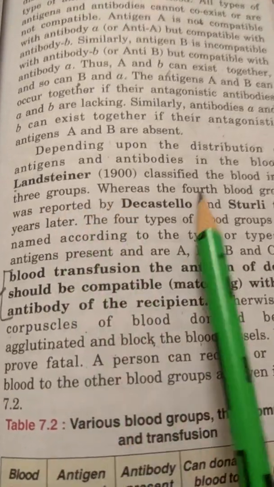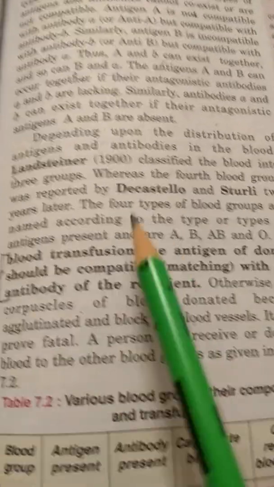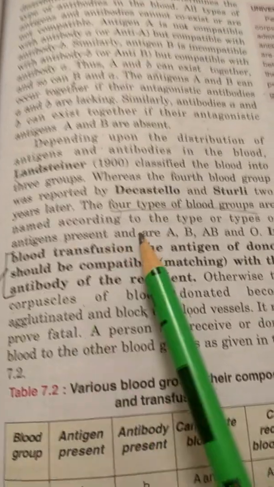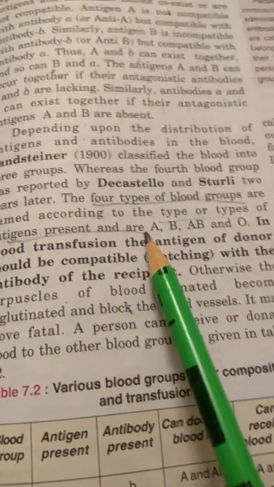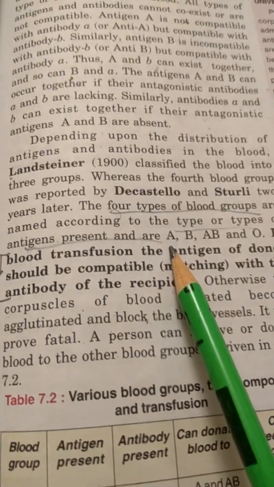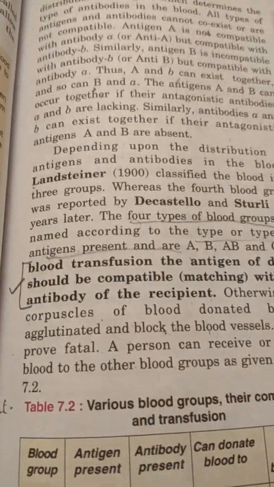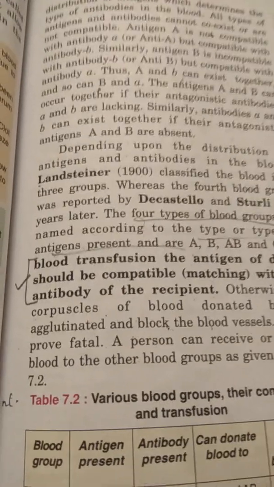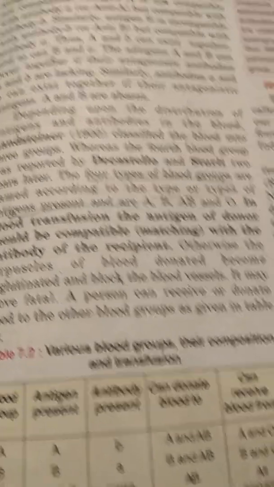So, depending upon the distribution of antigens and antibodies in the blood, Landsteiner classified the blood into three groups, but the fourth blood group was given by Decastello and Sturli, and in total there are four types of blood group, which are named according to the type of antigens present. Blood group A will have antigen A and antibody B. Blood group B will have antigen B, and the antibody will be small a.